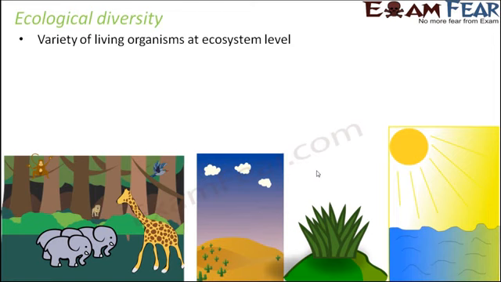When we say genetic diversity, we mean that a particular species is genetically diverse. It has a large variety of genetically different organisms. When we say a particular place has species diversity, that means that place has a good variety of different species. When we say ecological diversity, that means that place has a good variety of different ecosystems. So that is called ecological diversity.